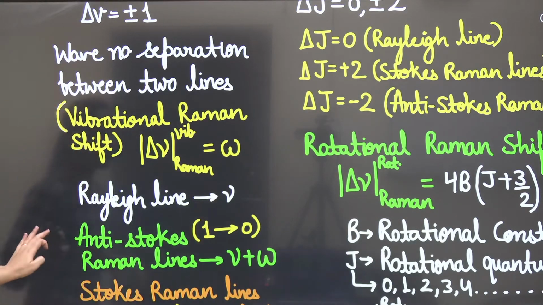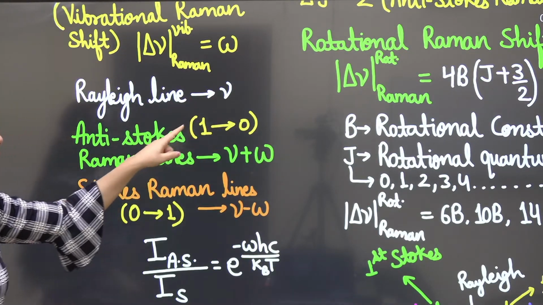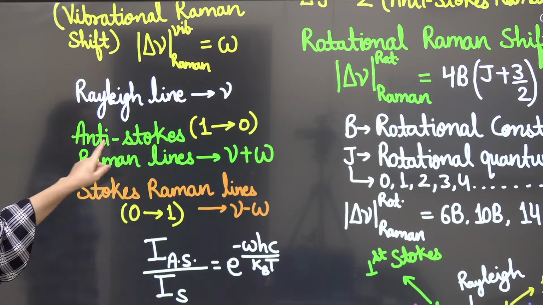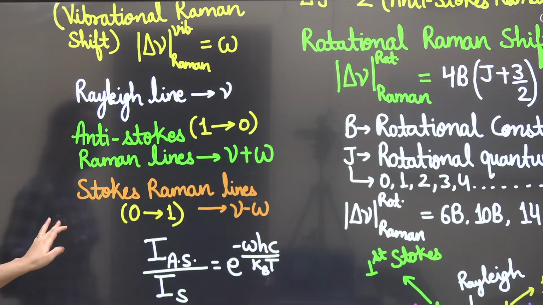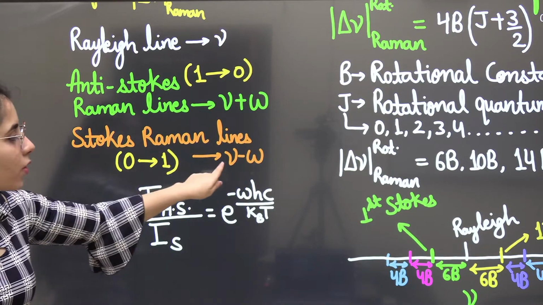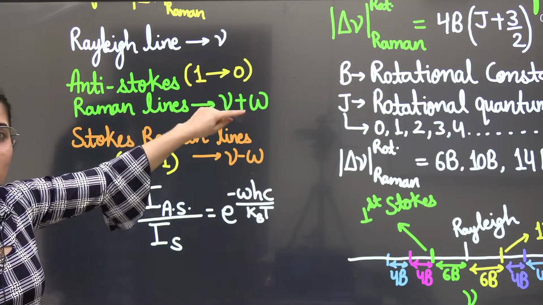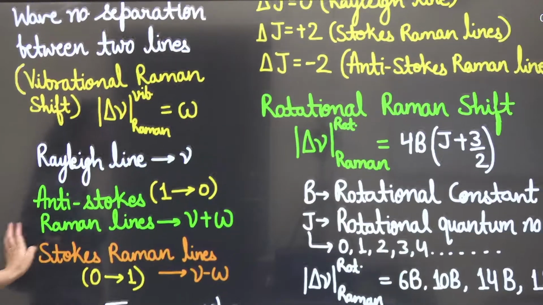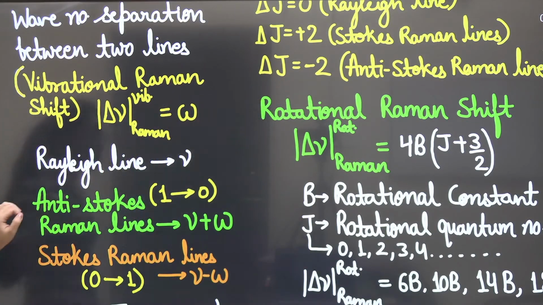Clear? So how can we write it? If the Rayleigh line is nu, then for the anti-Stokes-Raman line, what will be the wave number? Nu plus omega. Clear? And for the Stokes-Raman line, its wave number will be nu minus omega. You can see in this case the transition is taking place 1 to 0. 1 to 0 means minus 1. So in the anti-Stokes case, delta V is equal to minus 1, like the anti-Stokes case, delta J is equal to minus 2 in the rotational spectra. Clear?